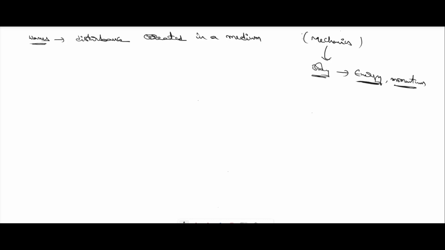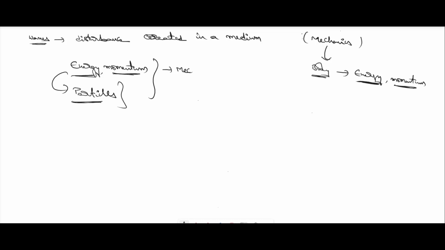When a wave is generated within a medium, energy and momentum are transferred without the particles changing their position, and they remain at their rest position itself. These waves are called mechanical waves.